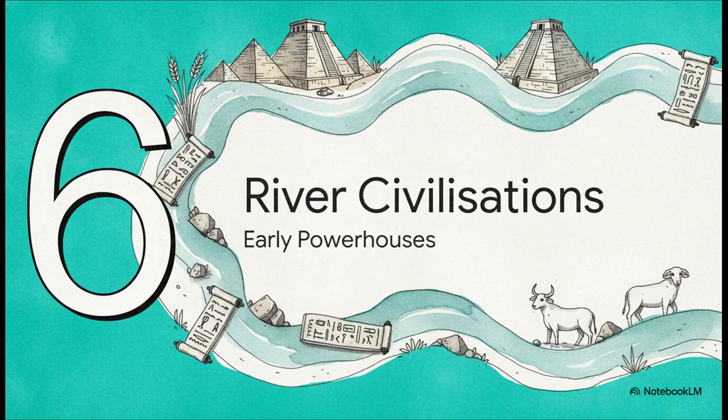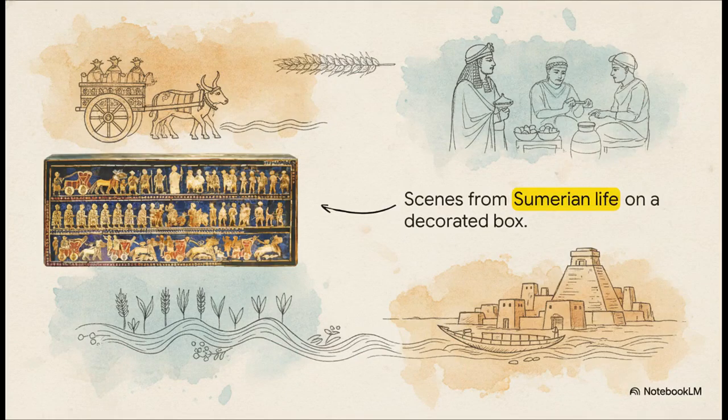Early River Valley Civilizations. Just take a look at this incredible decorated box from Mesopotamia. It visually confirms that exact chain reaction we were just talking about. Thanks to that surplus food, you suddenly have specialized labor. We're talking elaborate drapery, highly skilled artisans, and even a wheeled cart, which, let's be honest, probably means they also invented the world's first traffic jam.